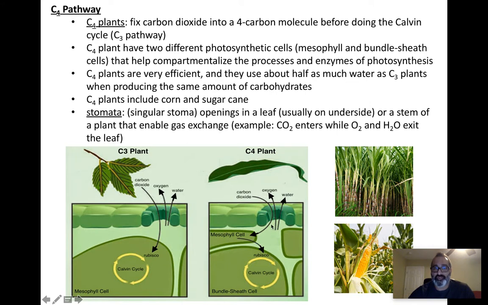So they are more efficient because they have an additional enzyme called PEP carboxylase, which allows them to hold on and store carbon dioxide as a 4-carbon molecule. Then it releases that carbon dioxide into the bundle sheath, and now Rubisco is not inhibited because it's surrounded by the carbon dioxide that was released, and it allows it to continue to make its sugar. All right, so they use about half as much water as a C3 plant when producing the same amount of sugar. Corn and sugarcane are common plants that do this.